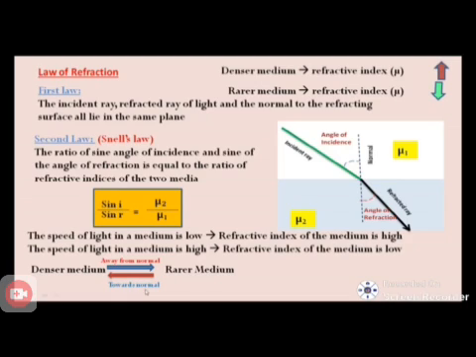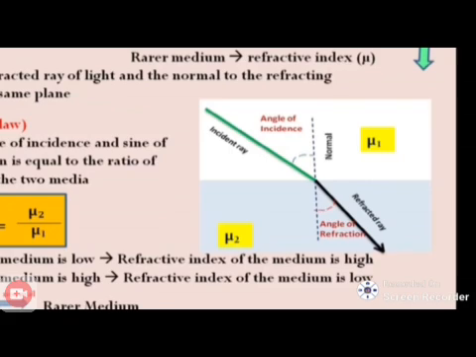You already learned the two laws in class 9. The first one: the incident ray I, the refracted ray R, and the normal to the refracting surface all lie in the same plane. The second law is referred to as Snell's law. What is the ratio of sines of angles? The angle formed between the normal and the incident ray is angle i. The angle formed between the normal and the refracted ray is angle r.